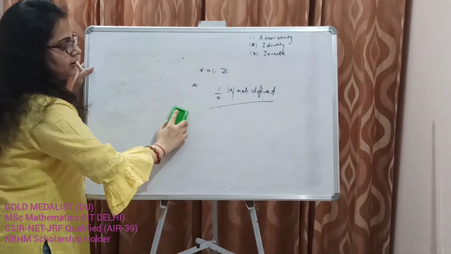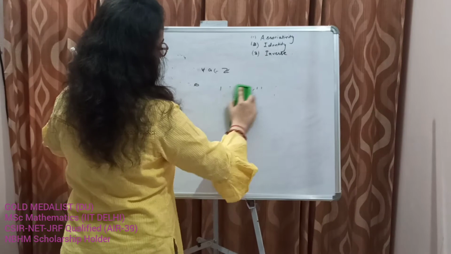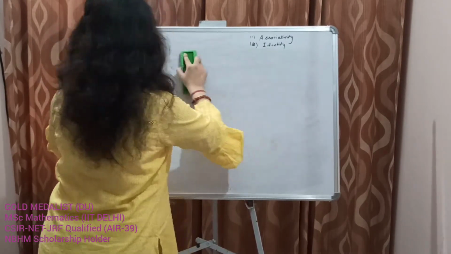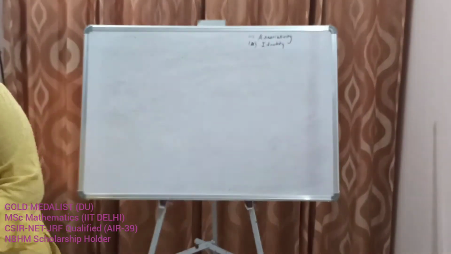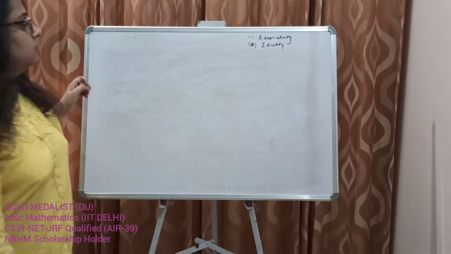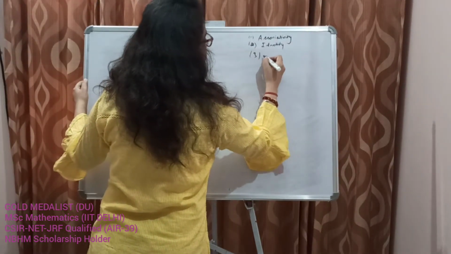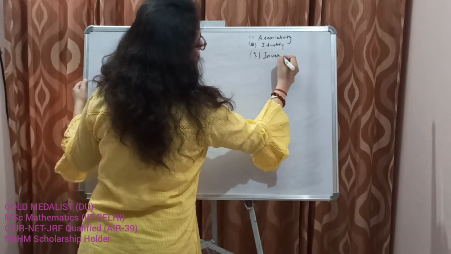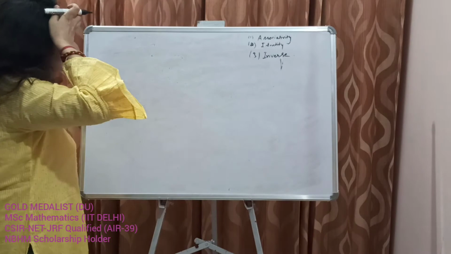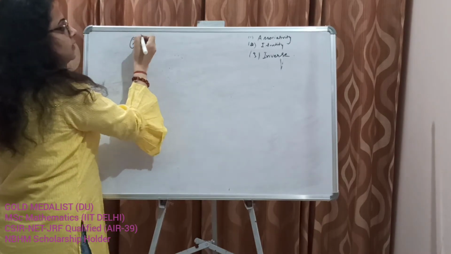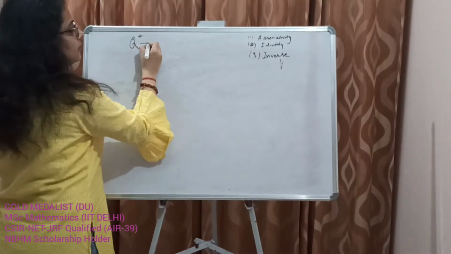So let's take the next example of a group. So Q plus. What is Q plus?